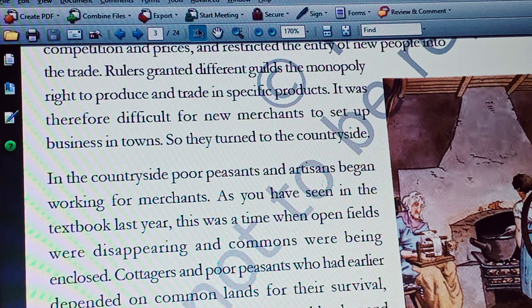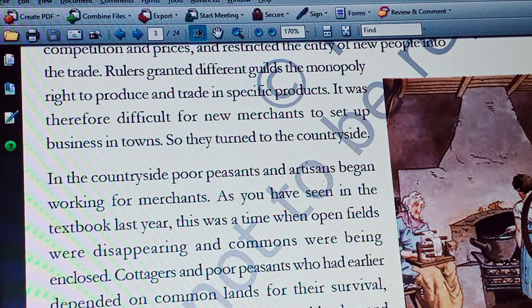So that means in England, before 17th century, there were some common lands. Means everyone is allowed to utilize that common land to get vegetables, to get fodder to their animals. That's why even though small farmers, they may use some of the common land for their sustenance. So when common lands disappeared or were enclosed, that we call the enclosure movement.